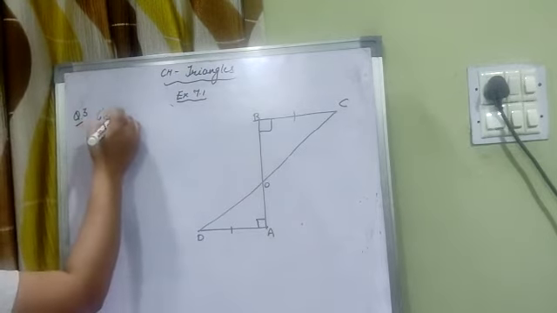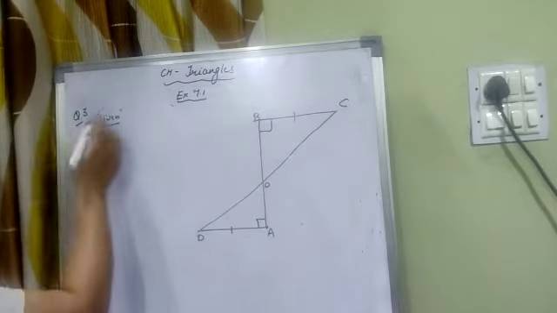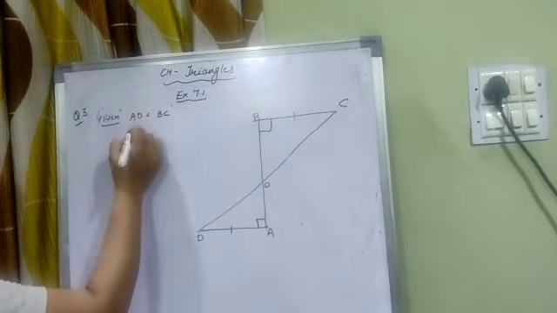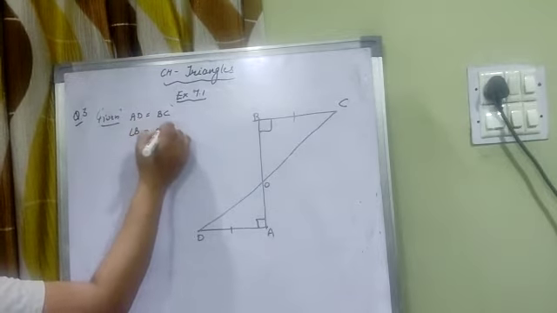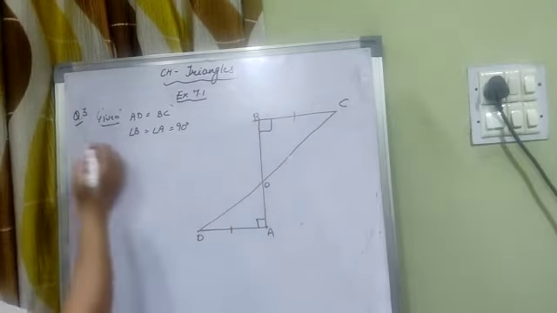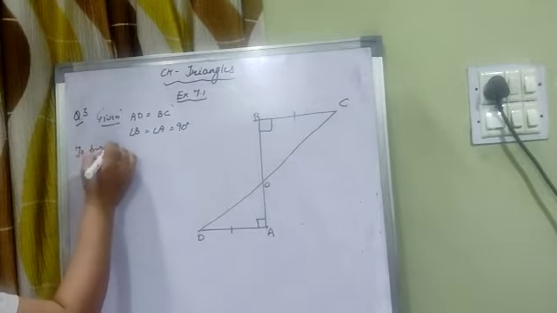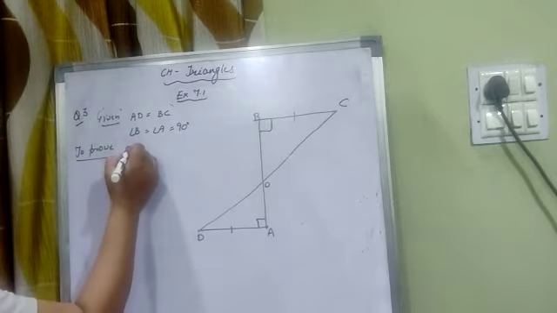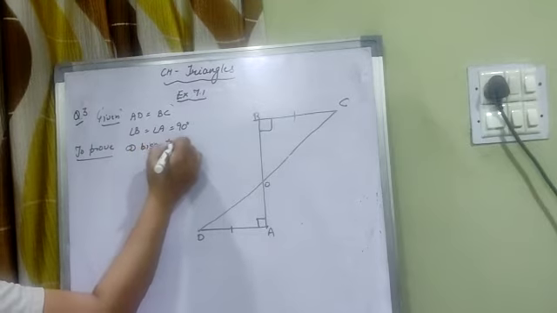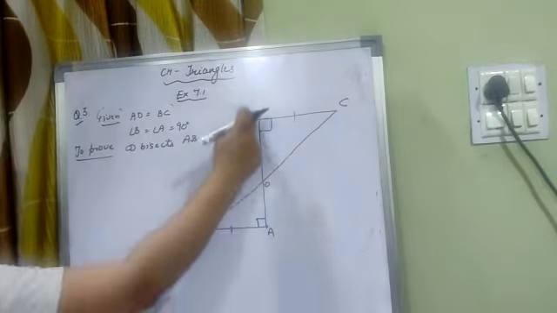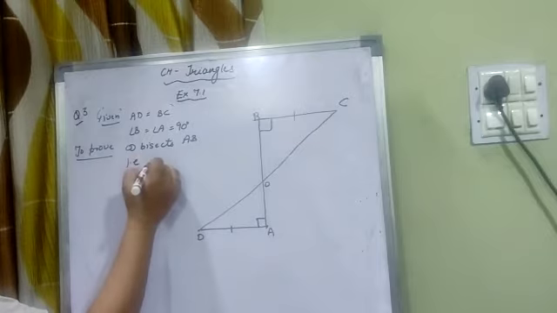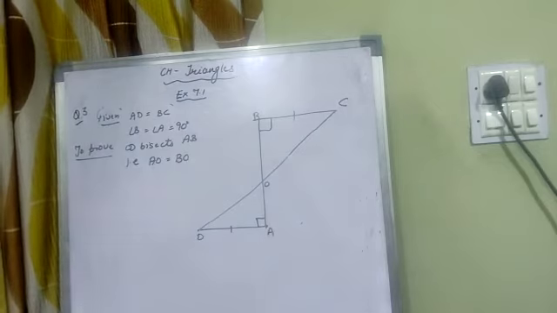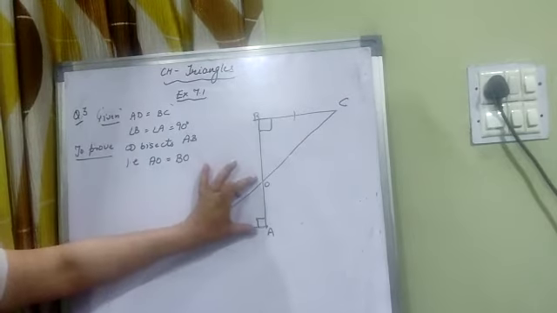First we will write what is given in the question. Given is AD is equal to BC and angle B is equal to angle A is equal to 90 degrees. These angles are of measure 90 degrees. We have to prove that CD bisects AB. That CD bisects AB means we have to prove AO is equal to BO, meaning the lengths of these two parts are equal.